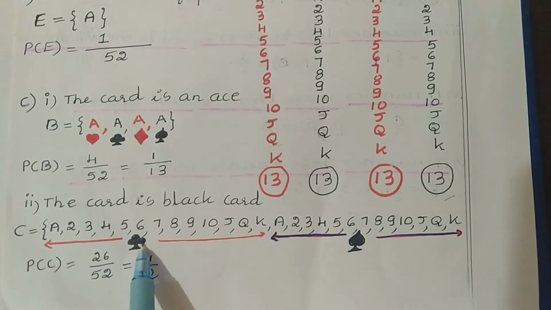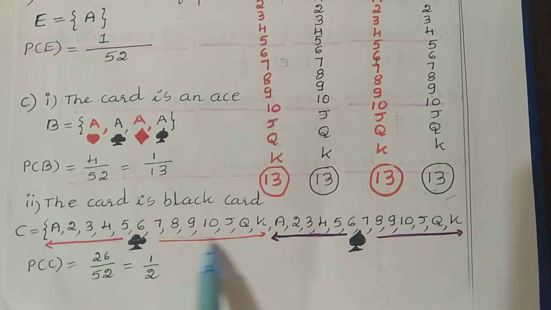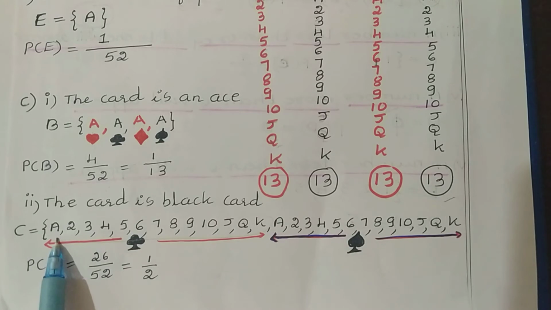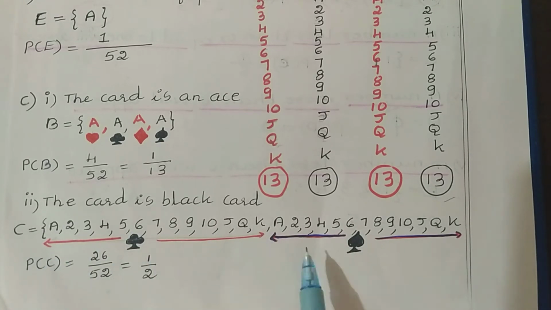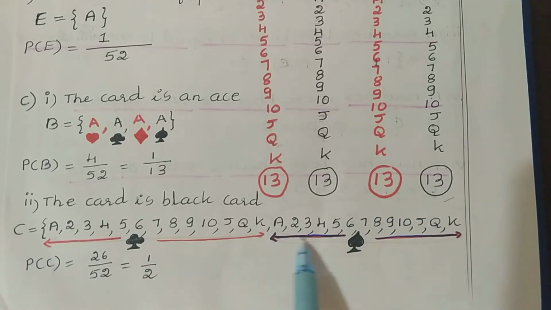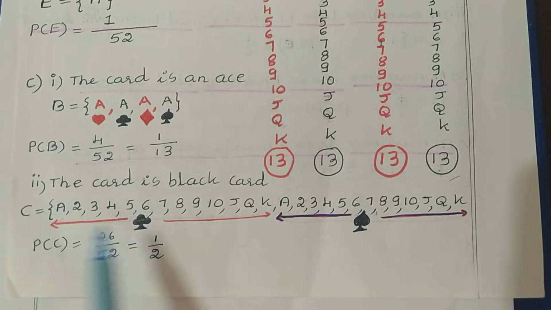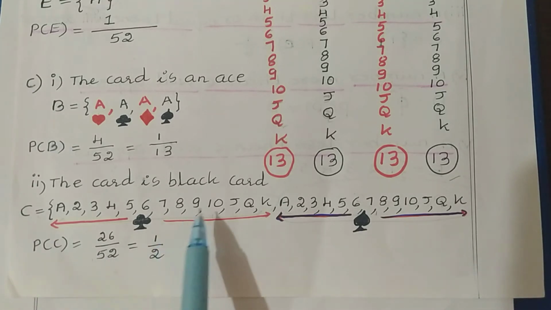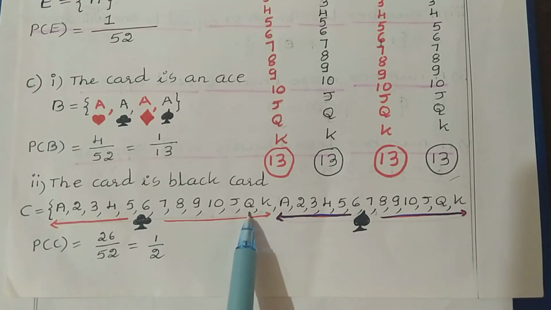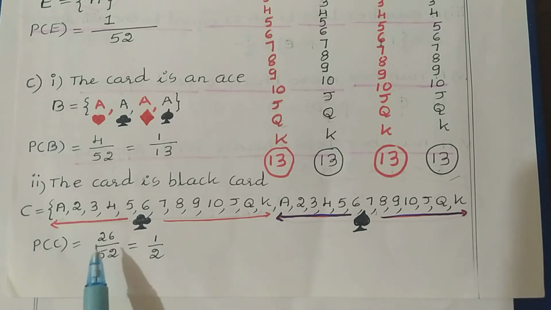That means here we can have clubs total 13, starting from ace up to king. Again in spades totally we have 13. 13 plus 13, 26. So this is the event C. Now probability of C is equal to the number of favorable outcomes. In this category we have 26, 26 divided by the total number of outcomes, 52. So here we get the answer 1 by 2.